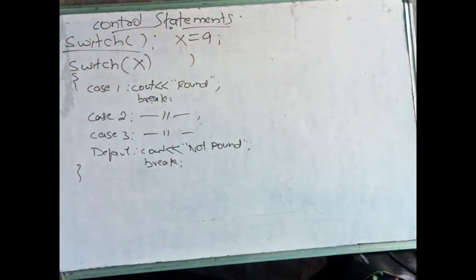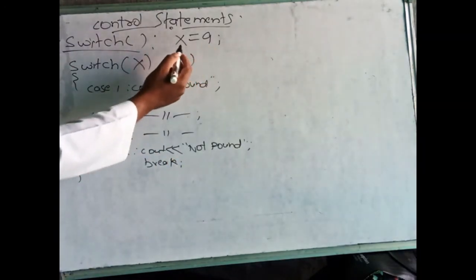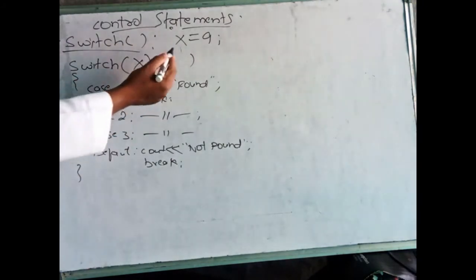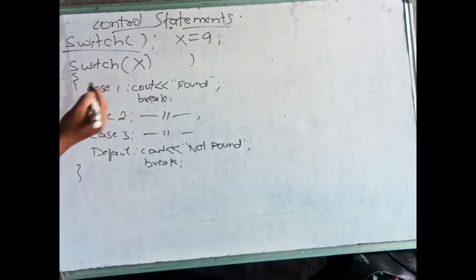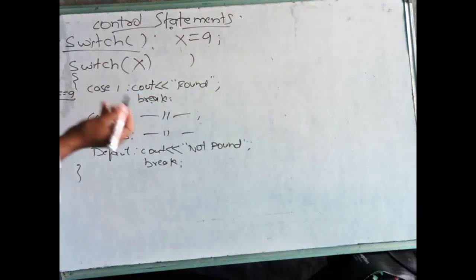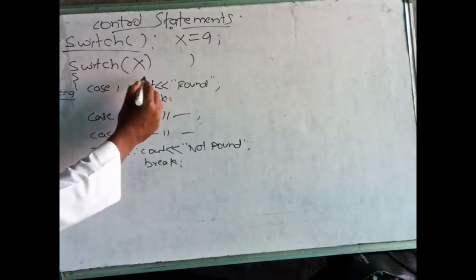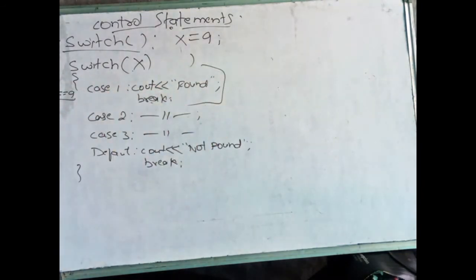This is one example. See, I am giving x is equal to 9 here. Now I am passing the variable here as a condition. What happened here? First it will check case 1. Here what is 1? 1 is equal to x. X value is 9. It will compare here. If it is true, then it will execute this block of code. It may be a single statement or it may be multiple statements. If it is false, it will go to the next case.